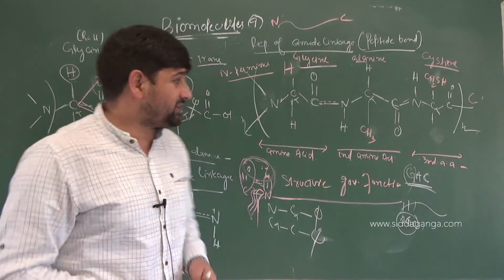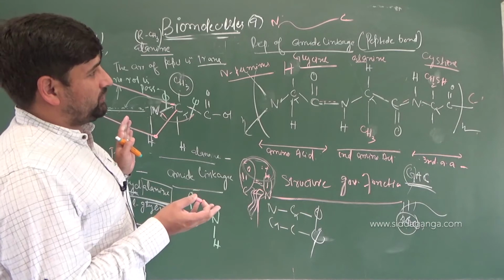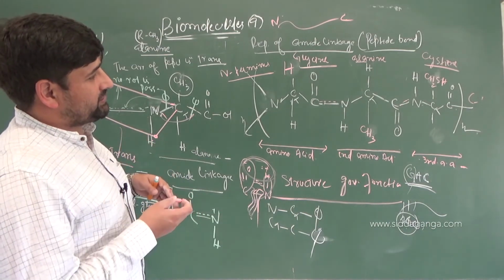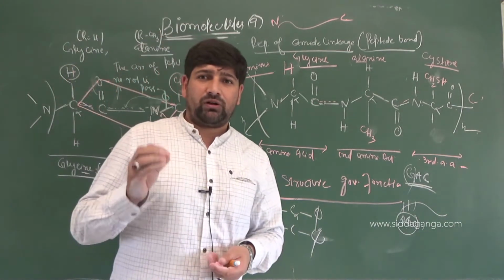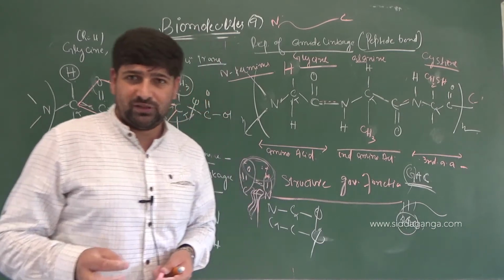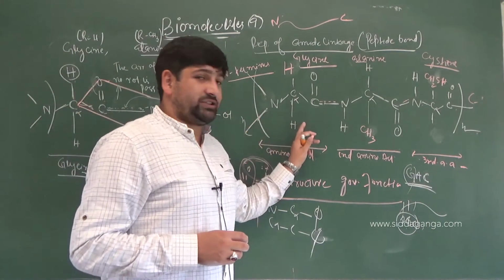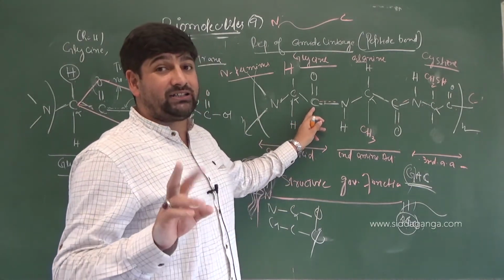Got it or not? This is the basic discussion of the stereochemistry of that peptide bond, the arrangement, the nature of that, what the conformation is, and all those things. Now, keep 3 things in mind. Whenever you draw a protein structure from now on, you need to see very carefully that on each amino acid the amide linkage is in the trans region.